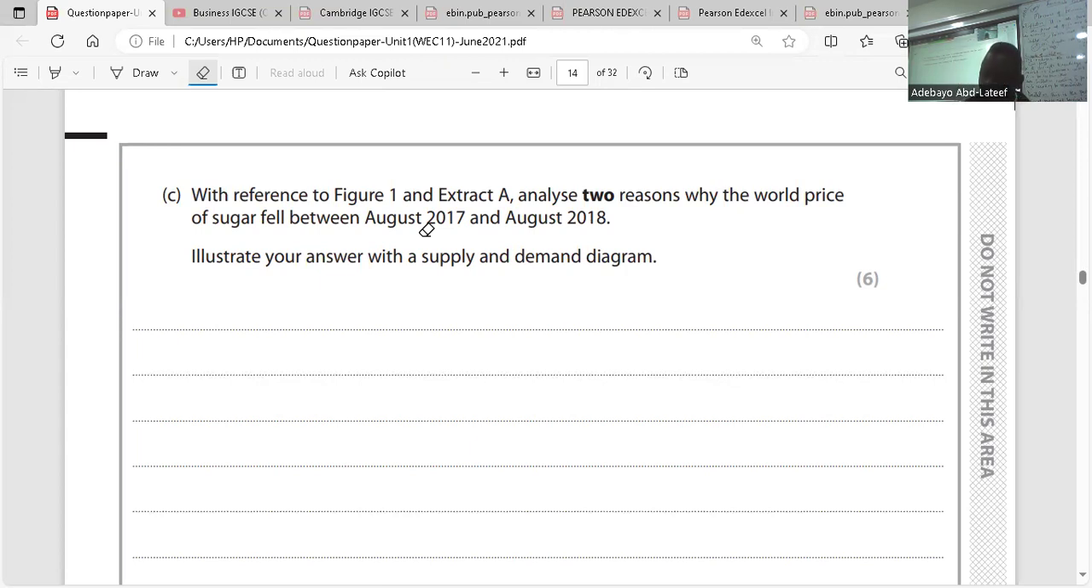So one of the reasons why we have an increase in supply of sugar is that there's favorable weather condition. The weather condition is favorable. That means we have a good weather condition, which allows sugarcane to be produced. And as a result, it's been processed to become sugar.